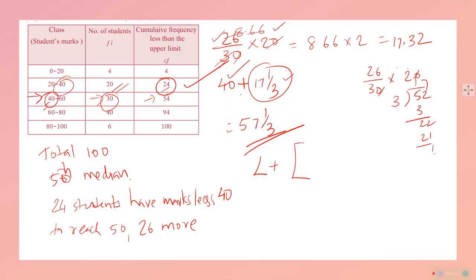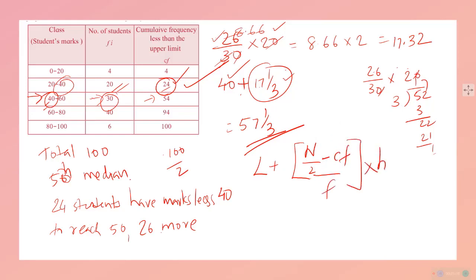How did we get 26? 26 happened because we know that 24 are below 40, the remaining up to 50 is 26. That can be calculated by dividing n, that is 100, upon 2, which is 50, minus, we know this particular CF. What is it? CF is equal to the cumulative frequency, upon F. If we solve this, you will get that.